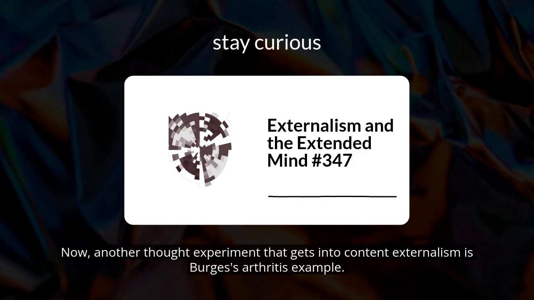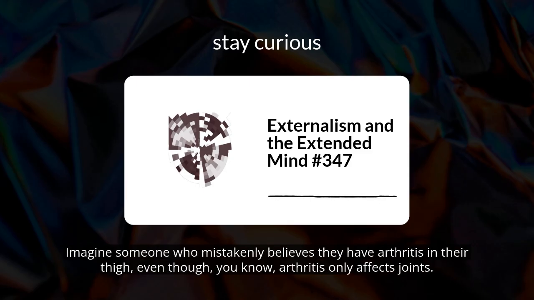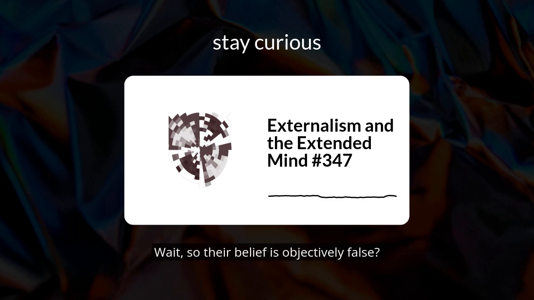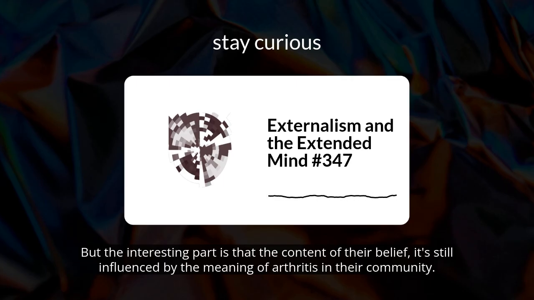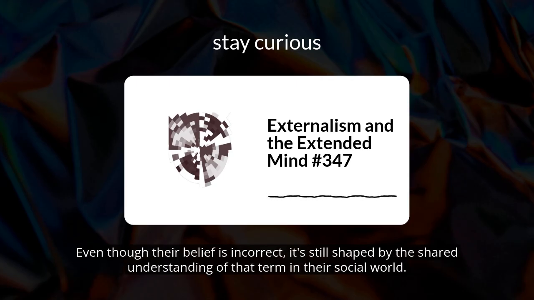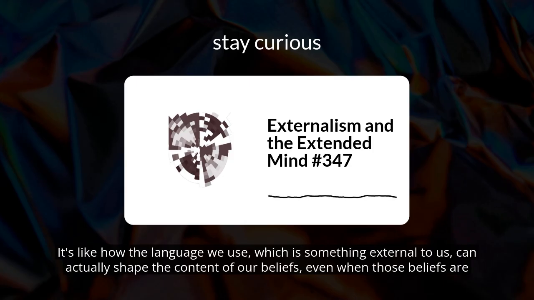Now, another thought experiment that gets into content externalism is Burge's arthritis example. Imagine someone who mistakenly believes they have arthritis in their thigh, even though arthritis only affects joints. Wait, so their belief is objectively false? Right. But the interesting part is that the content of their belief is still influenced by the meaning of arthritis in their community. Even though their belief is incorrect, it's still shaped by the shared understanding of that term in their social world. It's like how the language we use, which is something external to us, can shape the content of our beliefs, even when those beliefs are mistaken.